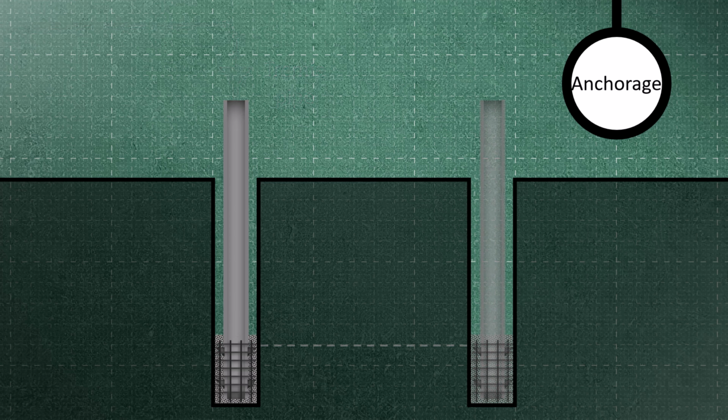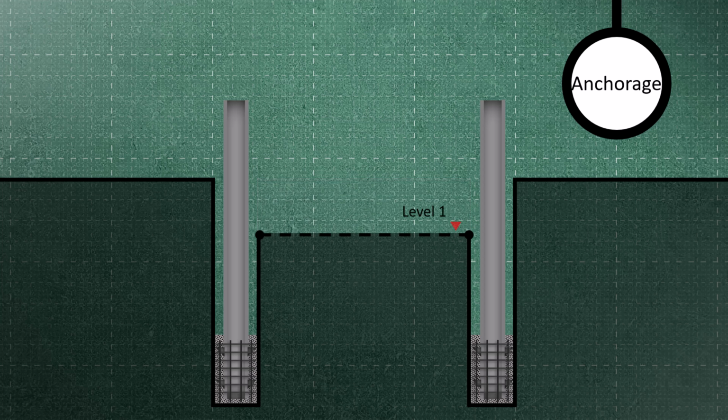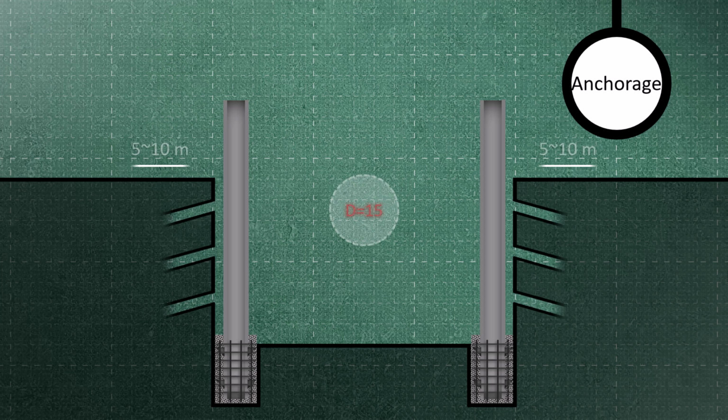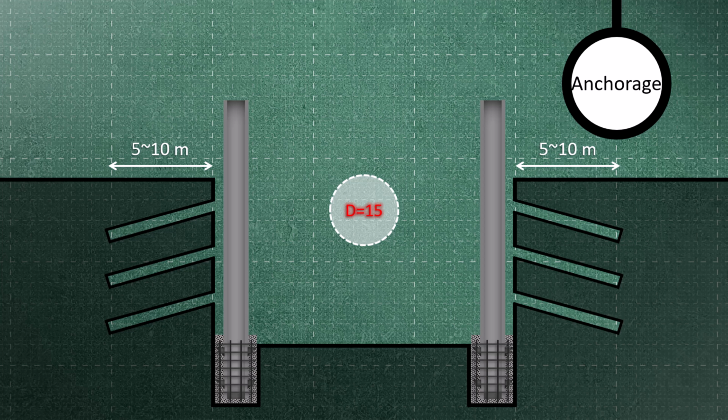After all the wells have been dug and the concrete has been placed, the excavation phase can begin. This phase may be conducted in multiple stages, especially if the excavation depth is significant. Upon completion of the initial phase, we proceed to establish horizontal wells with a diameter of 15 centimeters. These wells are meticulously drilled into the walls of the excavation, attaining depths ranging from 5 to 10 meters.